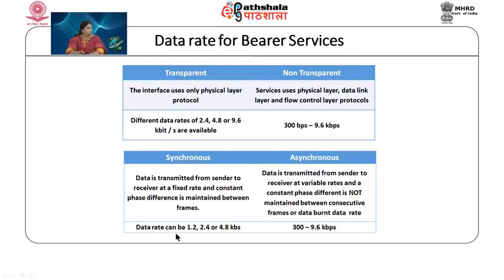Again, the data rate will vary according to whether synchronous or asynchronous mode is used. Data rate for synchronous mode is 1.2, 2.4 or 4.8 kbps, whereas for asynchronous it is 300 bps to 9.6 kbps.